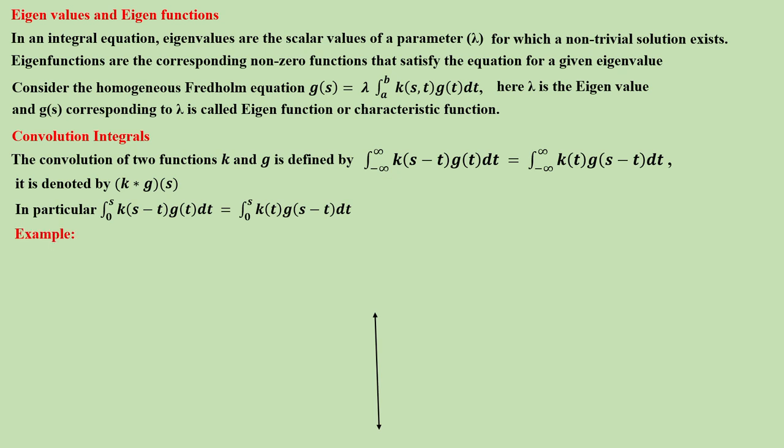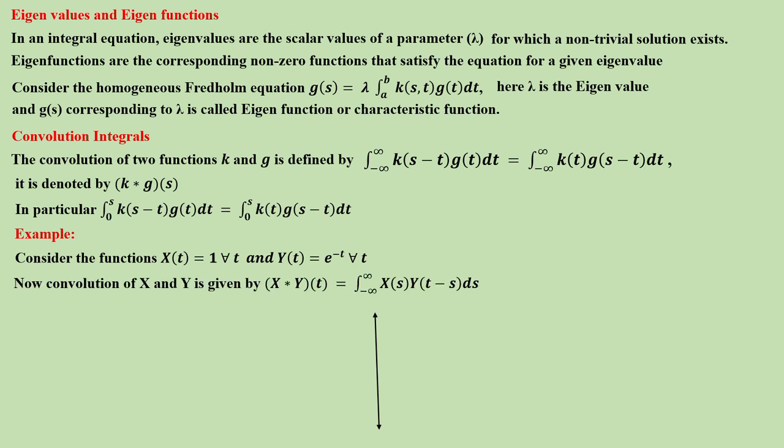So for example, consider the function x of t is equal to 1 for every t, and y of t is equal to e power minus t for every t. Then the convolution of x and y is given by x star y of t equal to integral 0 to infinity x of s y of t minus s ds.